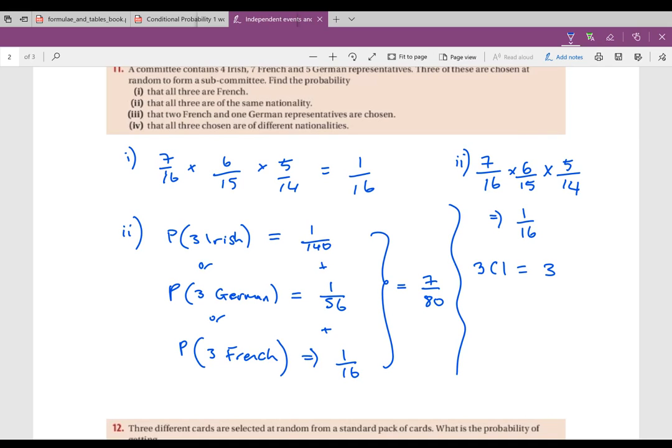So there are 3 positions, and I only have 1 German to place. So there are 3 ways in which I can do this. So we should have 1/16 by 3. You don't need this bit here. You can do it with logic either, and you'll get 3 over 16.